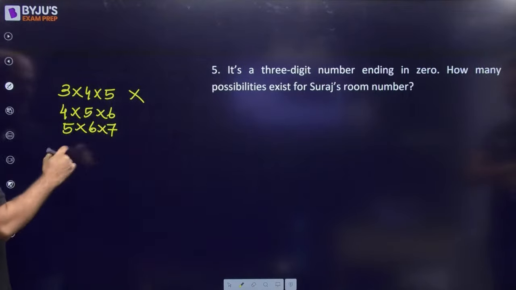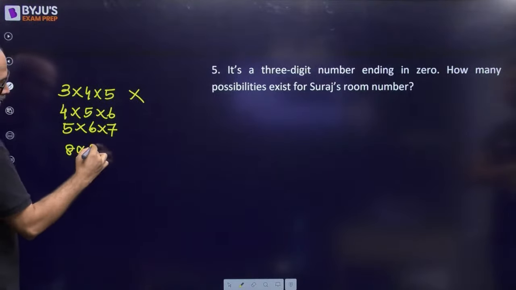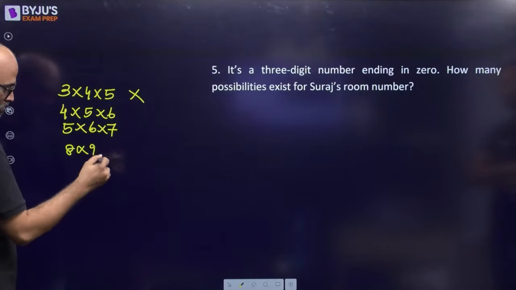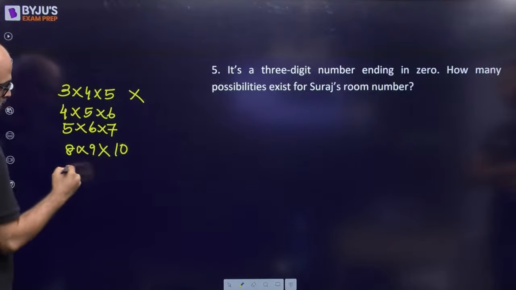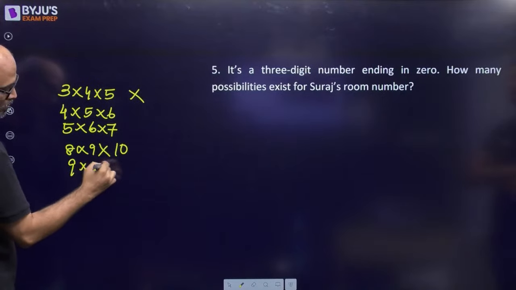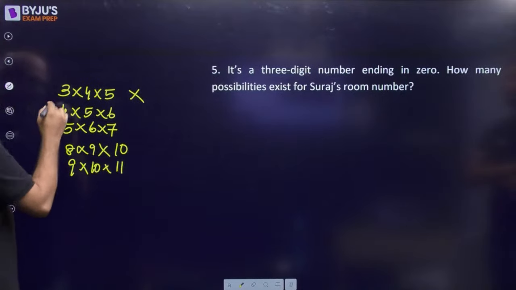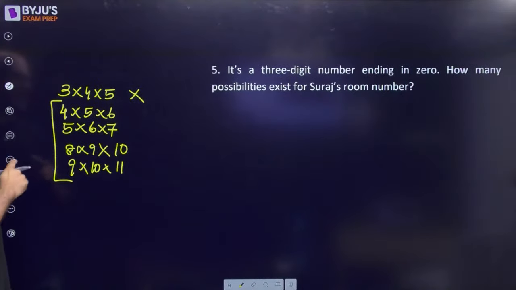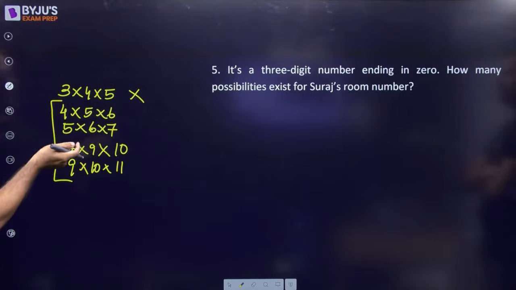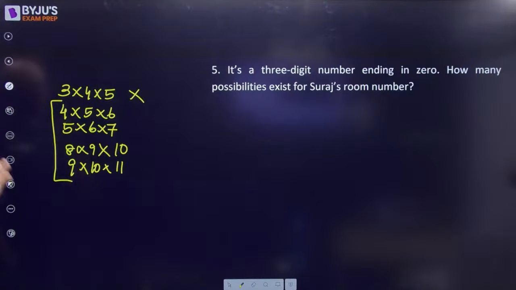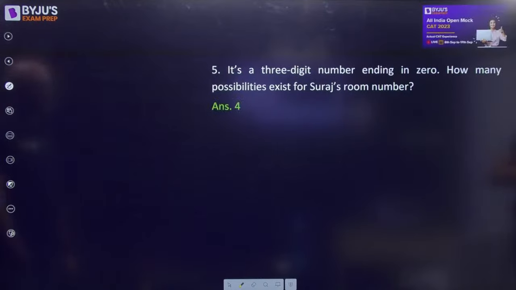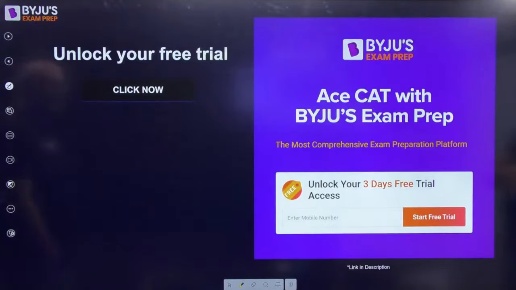And अब then 10 वाला चाहिए हमें, तो 8 into 9 into 10 is the next one, and then 9 into 10 into 11. So these are the 4 cases which will end in a 0, and it will be a 3-digit number. So I show 4 possibilities. हाँ 4 होने चाहिए. And the answer is 4. All right. Next question.